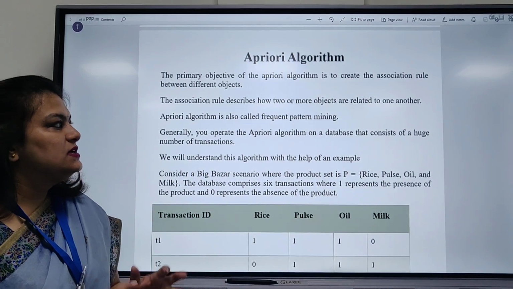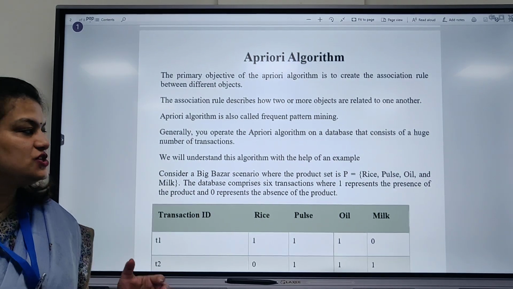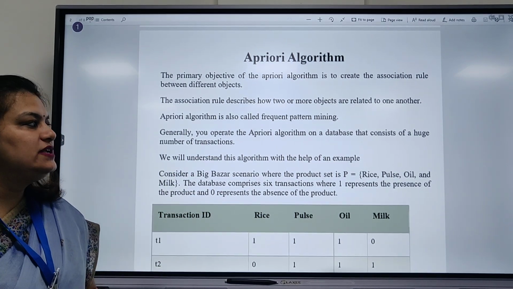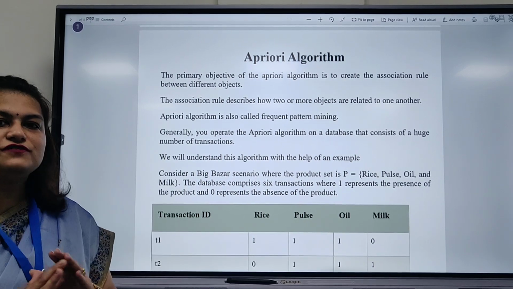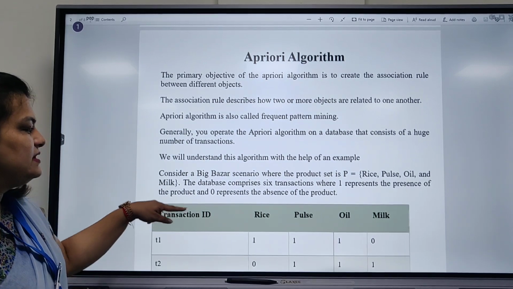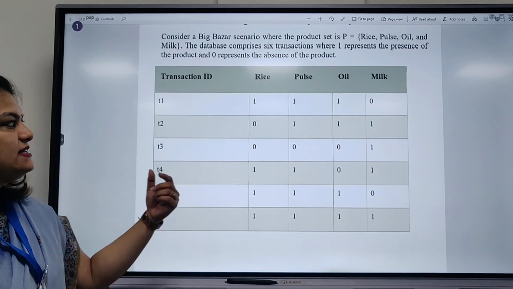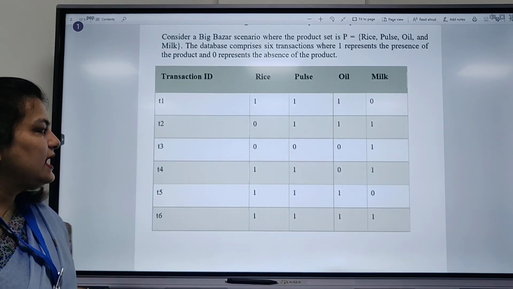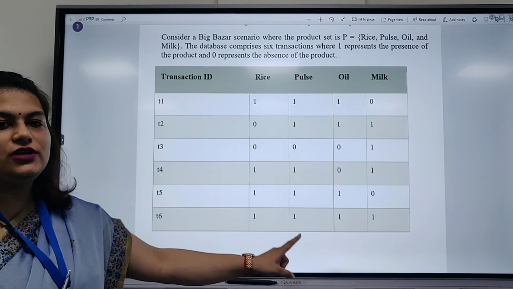Association rule describes how one or more objects are related with each other. Generally, we apply this algorithm, the Apriori algorithm, on a database which consists of a huge amount of data and a huge number of transactions. For example, there is a big bazaar, and we are taking the example of 4 products, that is rice, pulse, oil and milk, and these are the transactions which are there for these particular products.